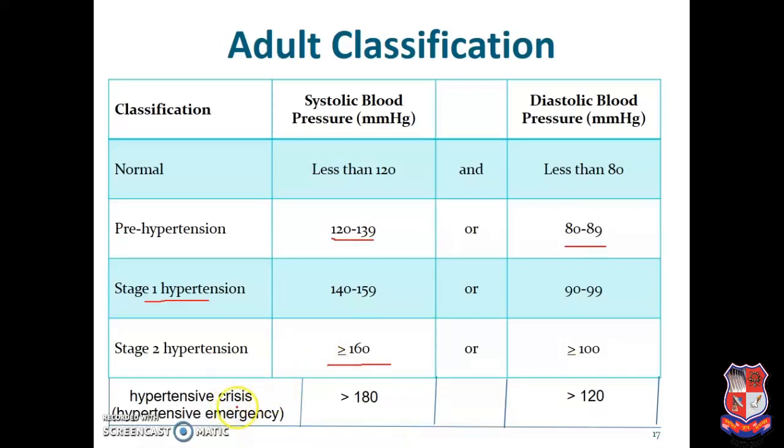Hypertensive crisis: systolic blood pressure more than 180 mm of Hg, or diastolic blood pressure more than 120 mm of Hg. Those we also call hypertensive crisis or hypertensive emergency. If we find this much pressure in a patient, we should go immediately to the hospital. This type of condition we can say is a hypertensive emergency.